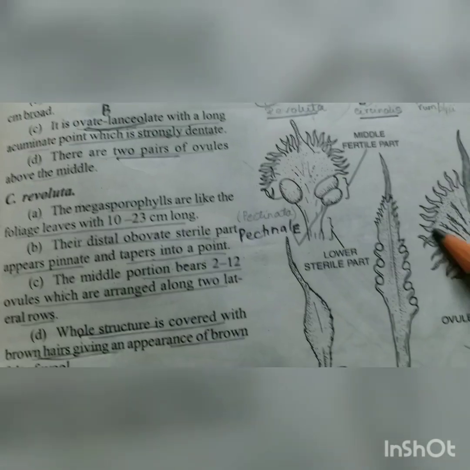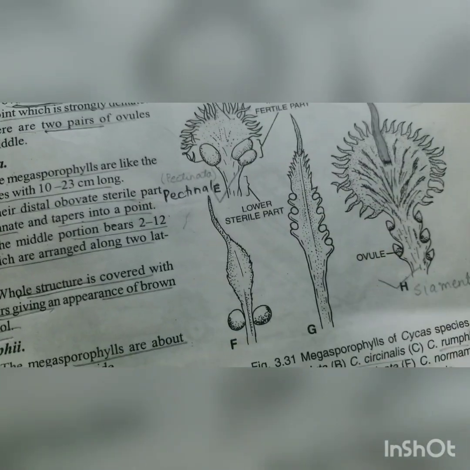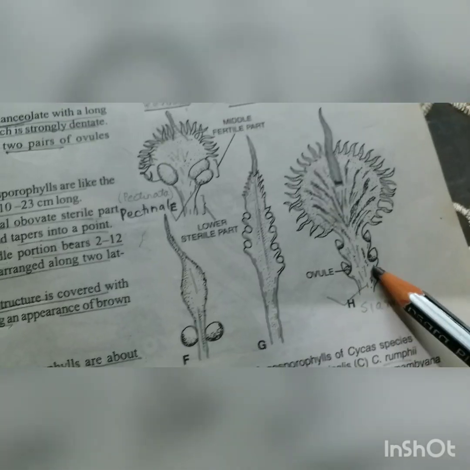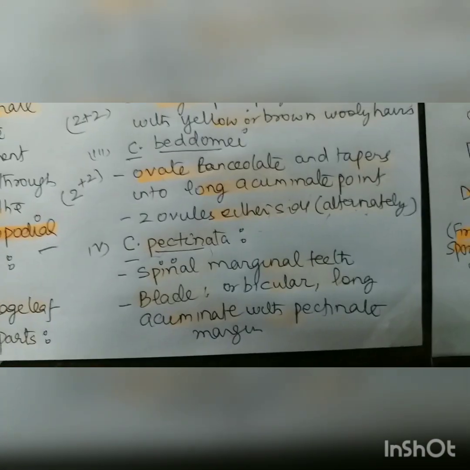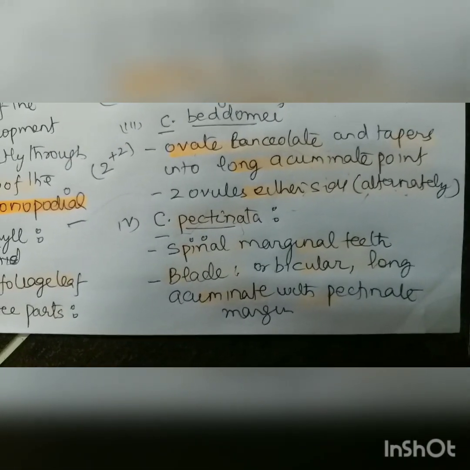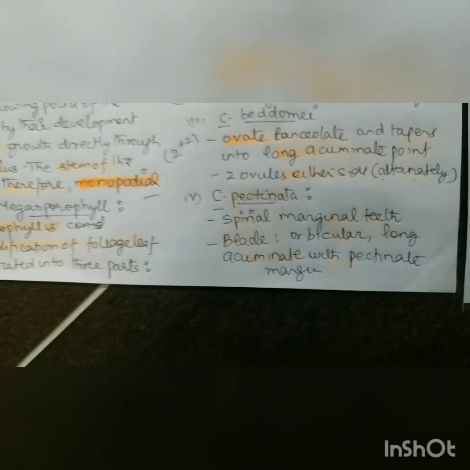Then this is pectinata. We have woolly growth, and siamensis, right? So we are again coming back. The next structure is pectinata, with small marginal teeth, blade orbicular, long acuminate with pectinate margin, which I showed you right now, right?